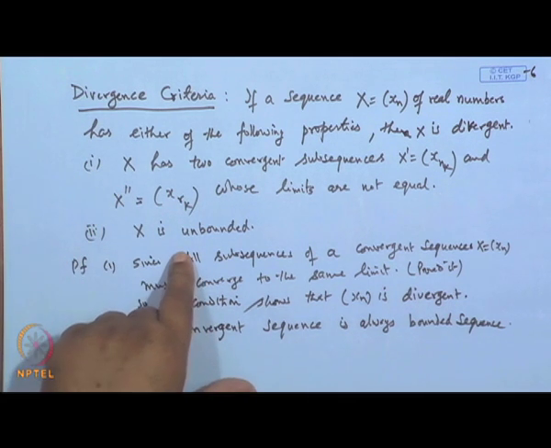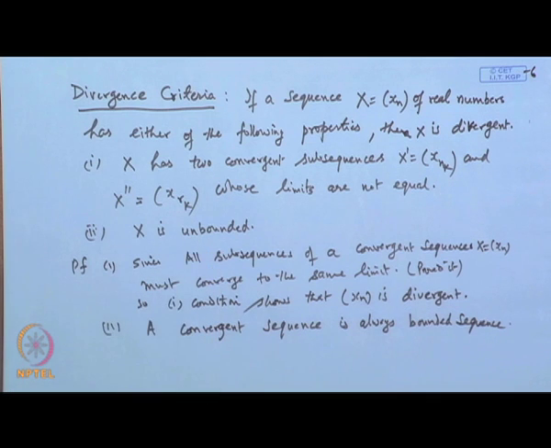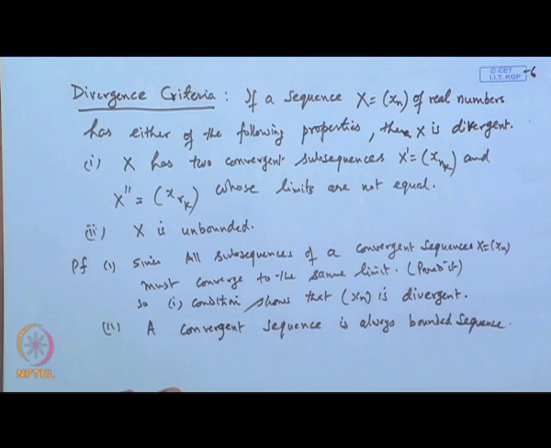Now, here we are not saying the converse, because even a diverging sequence may be a bounded sequence. What we are saying is a convergent sequence will always be a bounded sequence. So, once it is unbounded, definitely that sequence will be a diverging sequence. So, that proof follows.